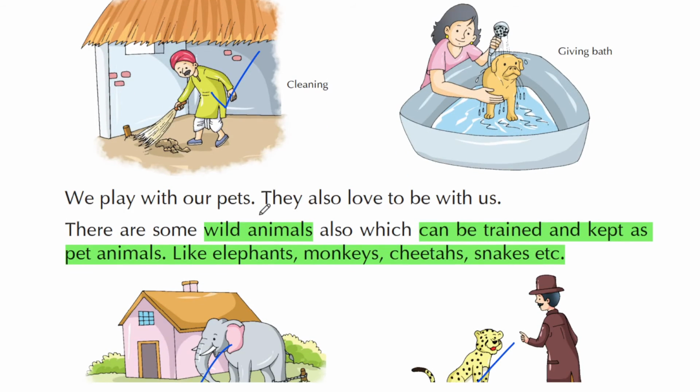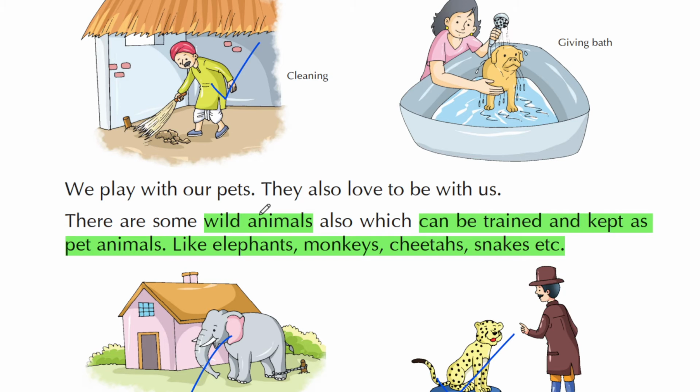We play with our pets. So we all play with our pets. They also love to be with us. Our pet animals are very happy and they also love to be with us because they are our best friends. So we both love each other and we both love to be with each other. There are some wild animals also which can be trained and kept as pet animals like elephants, monkeys, cheetahs, snakes, etc. So there are some wild animals like elephants, monkeys, cheetahs and snakes that can be trained so as to keep them as pet animals.